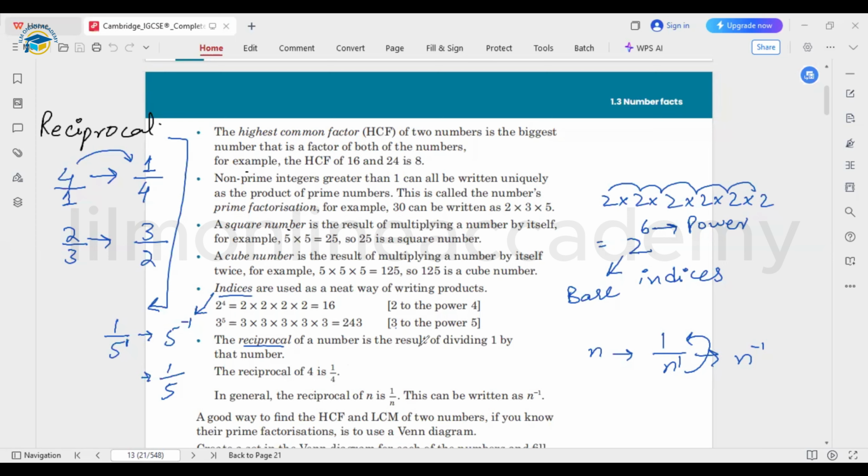So the reciprocal of the number is the result of dividing 1 by that number. If you are dividing 1 by the number, then it means that you have taken the reciprocal of this number. So this is all related to the number facts.